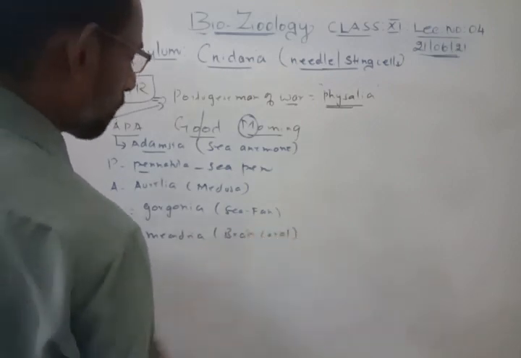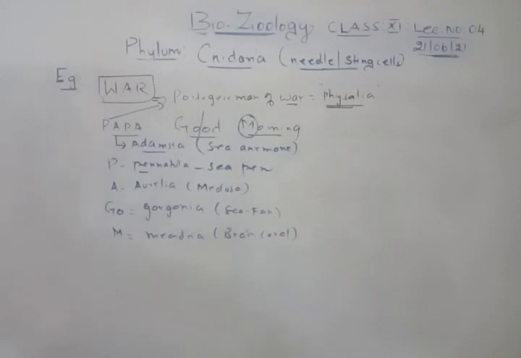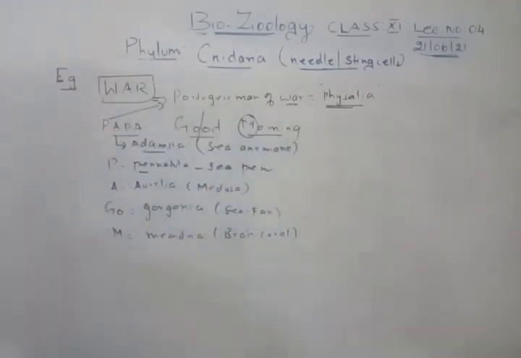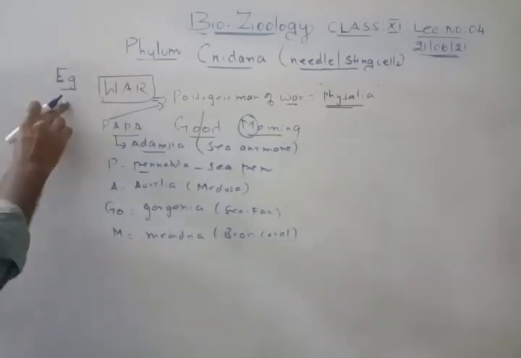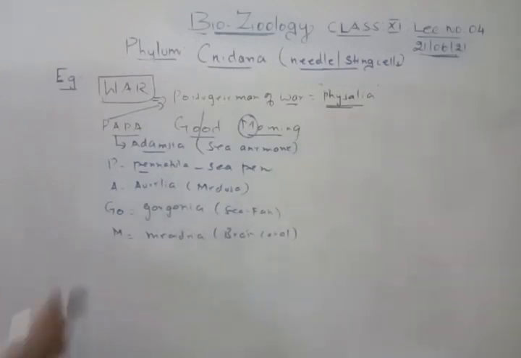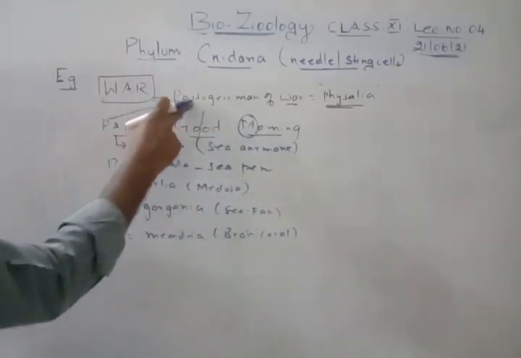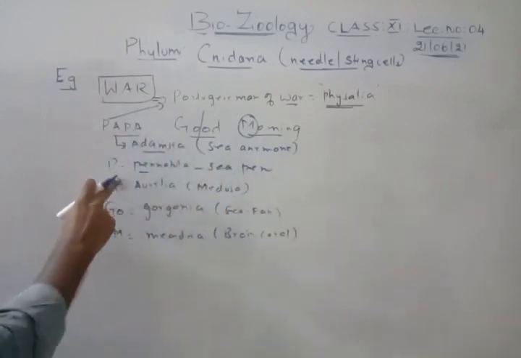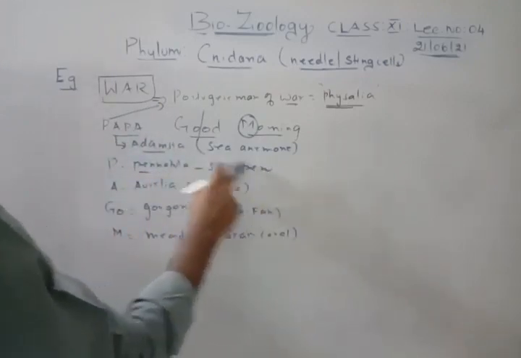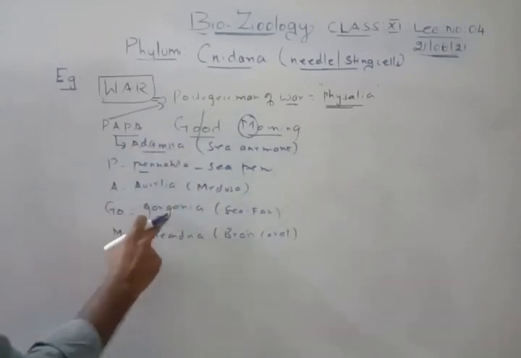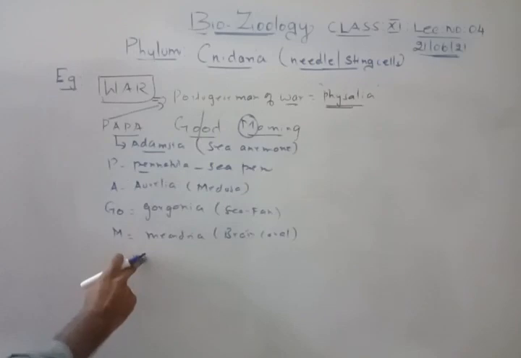These words are a little tough to study, but once you remember these statements, it will be easy to understand. So when you remember war, Portuguese man of war, Physalia. Then Papa, good morning: P for Portuguese man of war, A for Adamsia, sea anemone, P for Pennatula, sea pen, A for Aurelia, Medusa, Go for Gorgonia, sea fan, and M for brain corals.